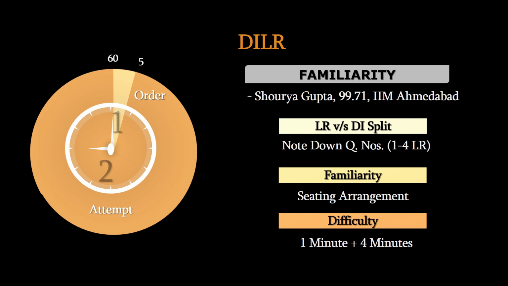the constraints. After 1 minute, if you feel it's easier to solve, then you spend another 4 minutes trying to solve it. If you are not able to solve it even after spending 4 extra minutes on it, then the best thing is to leave the set. Please don't fall into that trap of you keep solving a particular set for a longer period of time. The idea is to attempt as many sets as possible. So this is all about DILR.